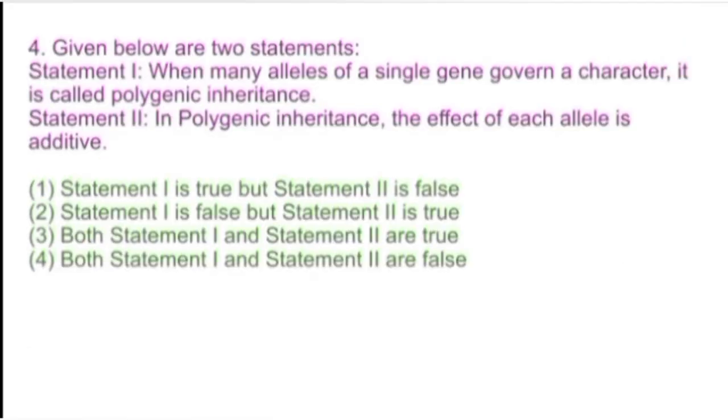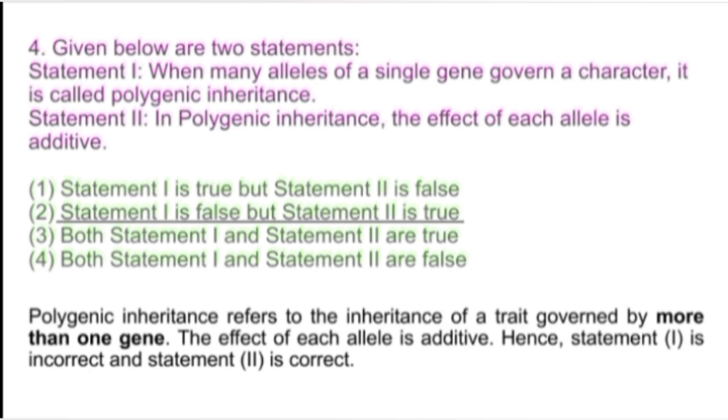Our next question is: given below are two statements. Statement 1 says, when many alleles of a single gene govern a character, it is called polygenic inheritance. Statement 2 says, in polygenic inheritance, the effect of each allele is additive. The correct answer is statement 1 is false and statement 2 is true. Polygenic inheritance refers to the inheritance of a trait governed by more than one gene. In statement 1, it was given single gene, but it is actually governed by more than one gene. And the effect of each allele is additive. Hence, statement 1 is incorrect and statement 2 is correct.